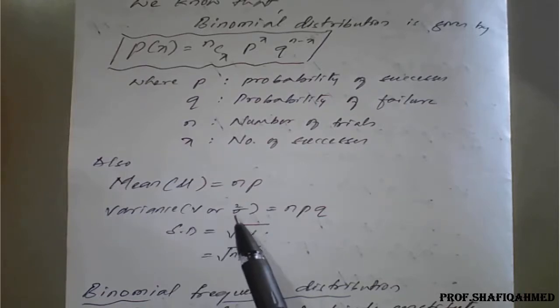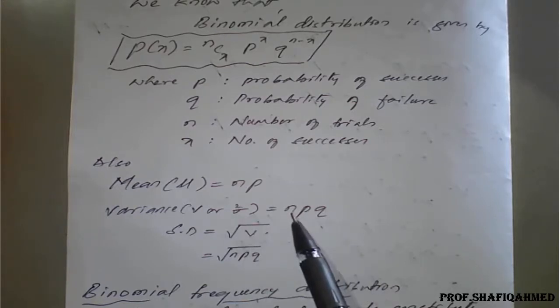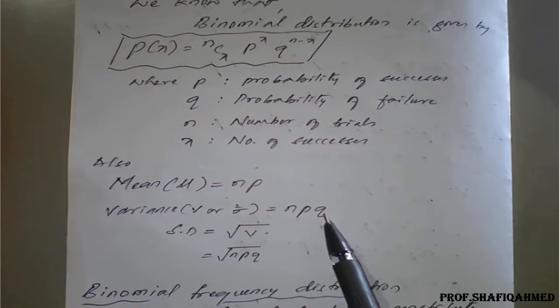Variance, notationally given as v or standard deviation square, is npq, where q stands for probability of failure, and standard deviation is given by square root of variance. So this information we have already seen in the previous class.